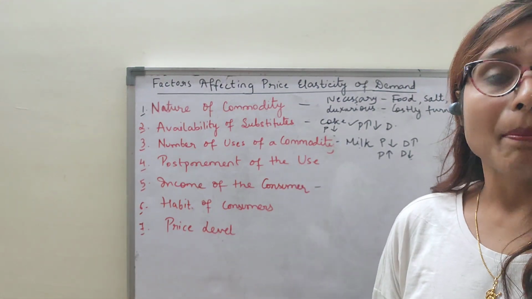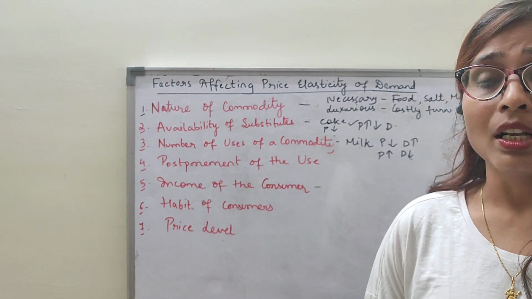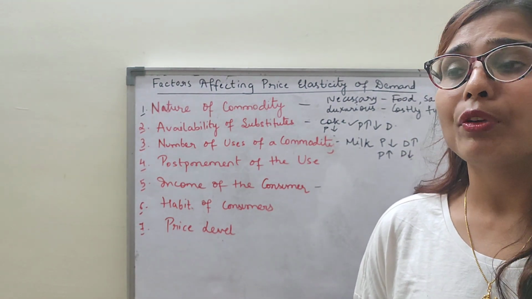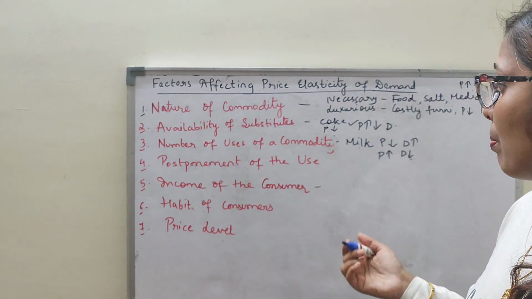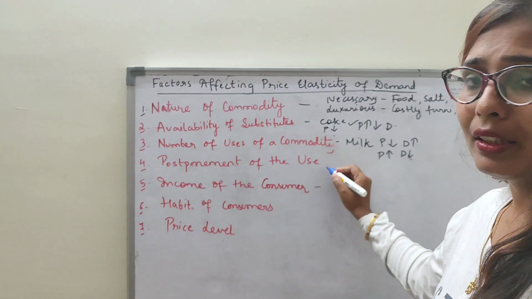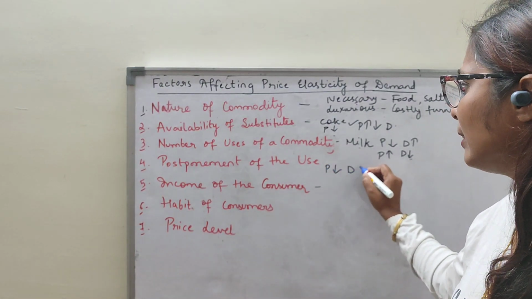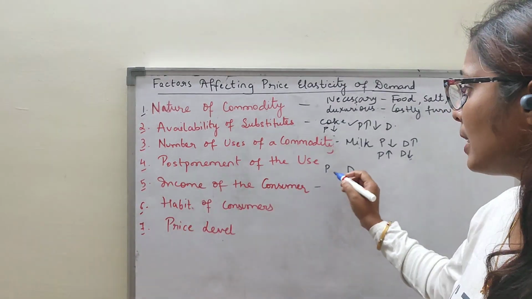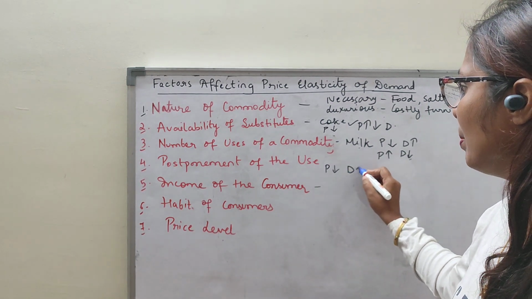Postponement: the demand which you can postpone will be elastic demand. Suppose you have functions after 1 month in your home. So if you need a bridal lehenga, what you can do is, if you think that the price of the bridal lehenga will fall after a few days, you will postpone your demand at that time. After a few days, if the price falls, your demand will be more at that time.